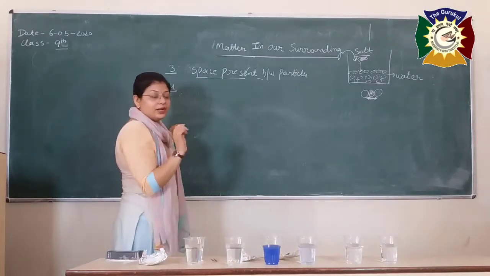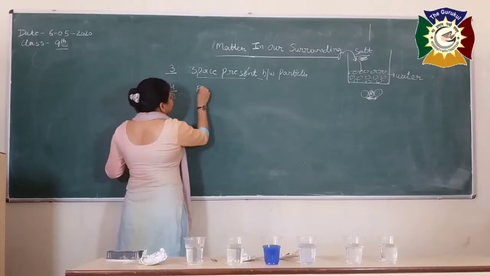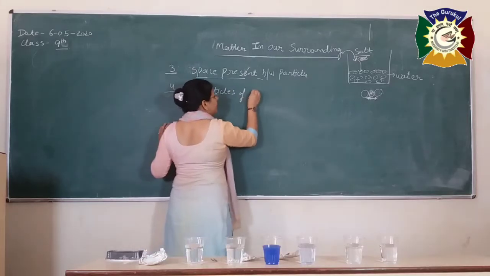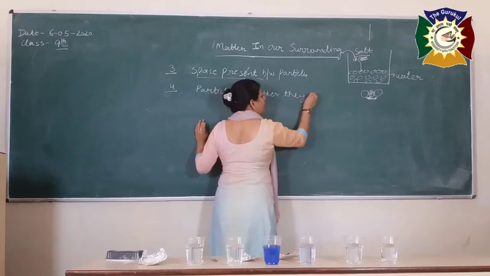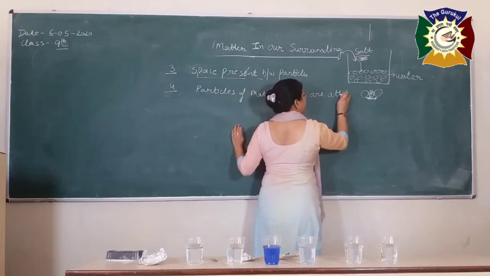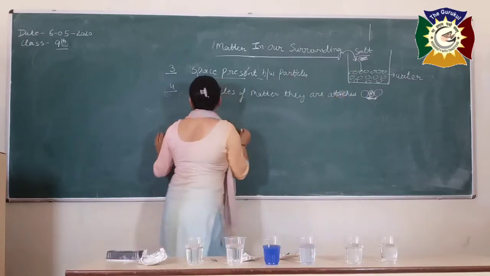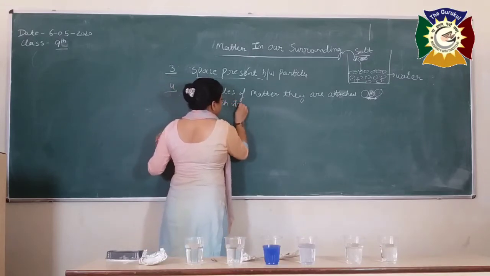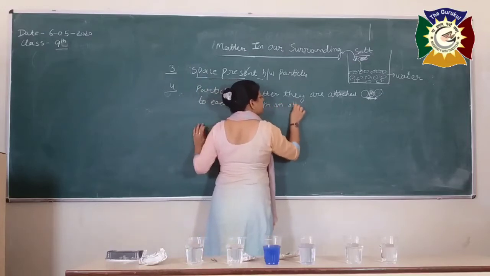The fourth important point that we are going to discuss today is the particles of matter are attached to each other with an attractive force.